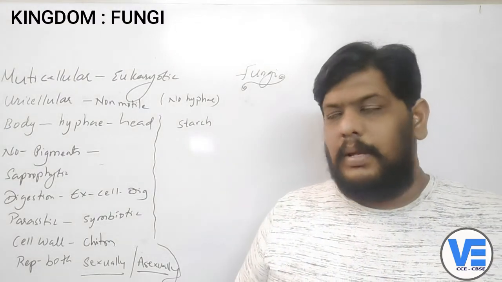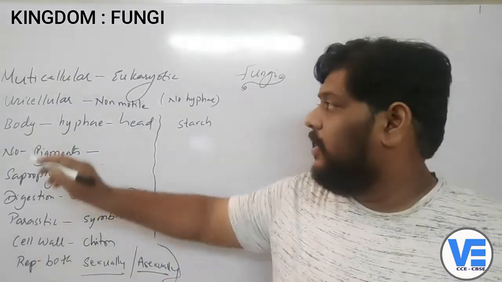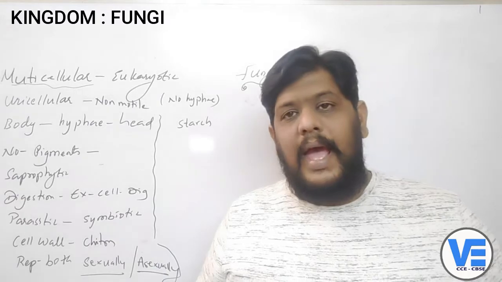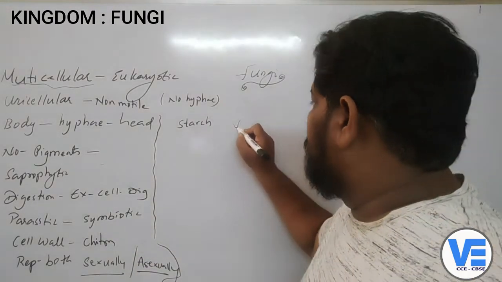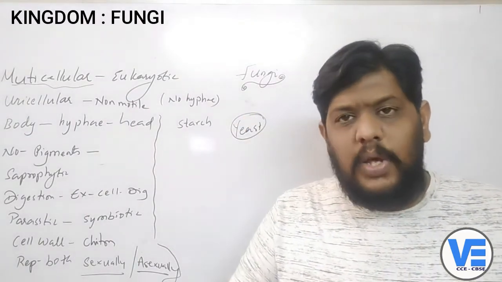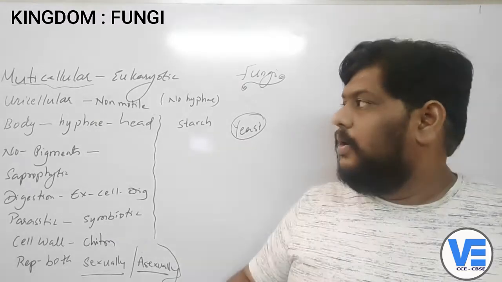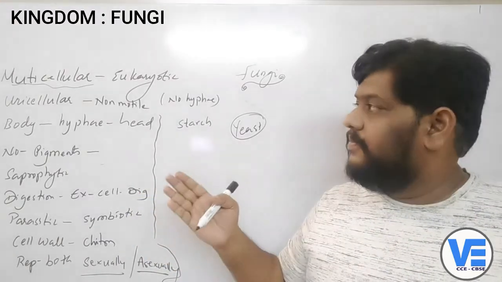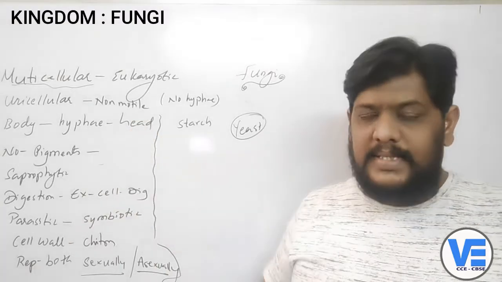Okay, so now coming to the fungi. Fungi are basically multicellular in nature, except one particular fungus, which is the yeast. Yeast is the only fungus which is absolutely unicellular. All the other fungi present in the kingdom fungi are multicellular.